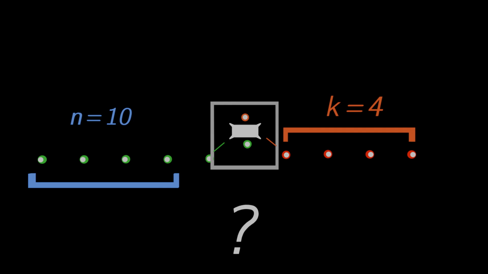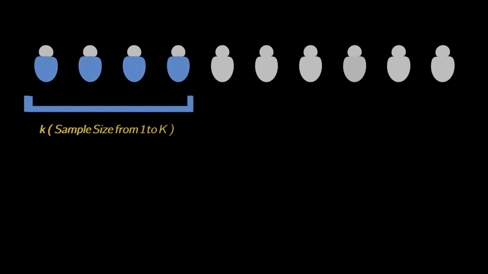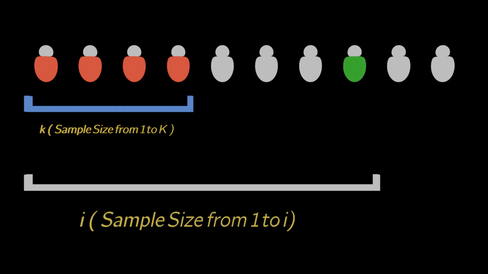Now, what's the probability of hiring the best candidate? What we call the probability of optimal hire. Before calculating this, let's define key terms from our diagram. K is our sample size, the number of candidates we reject to establish a benchmark. I represents the current candidate position we're considering.